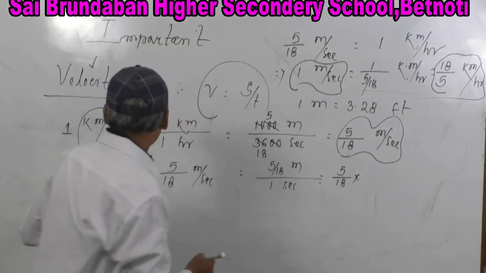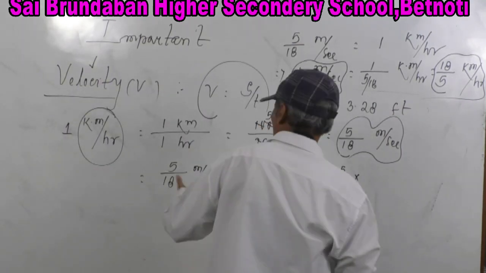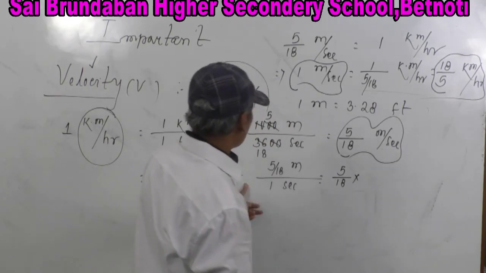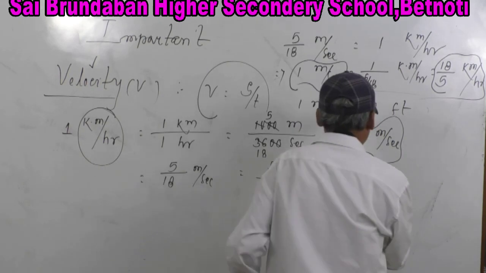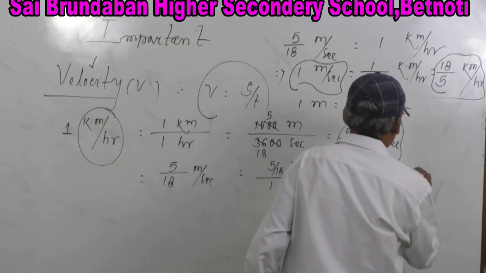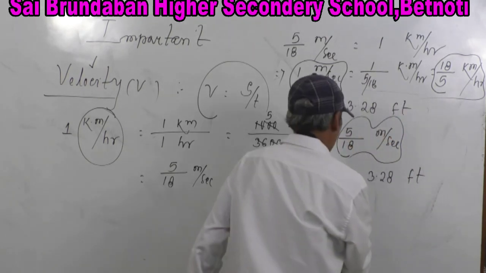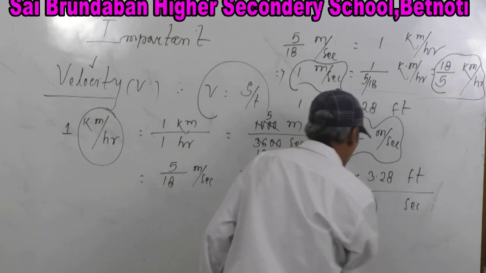So ultimately, 1 kilometer per hour is equal to 5 by 18 meter per second, which is equal to 5 by 18 meter by 1 second, which is equal to 5 by 18 into 3.28 feet divided by 1 second. No use of 1.